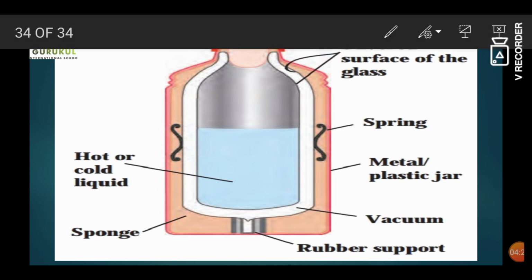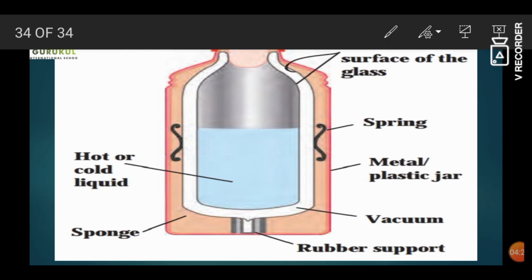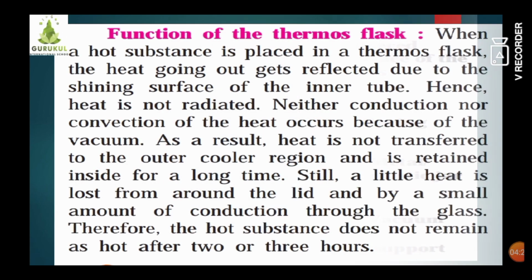Now what is the function of this thermos flask? Students, we all know that it keeps a substance hot or cold for a longer time. So when a hot substance is placed in a thermos flask, the heat going out gets reflected due to the shining surface of the inner tube. Students, we have studied that the transfer of heat takes place through solids, liquids and gases also, right? With the help of conduction, convection and radiation. So to avoid this transfer of heat, what is used?